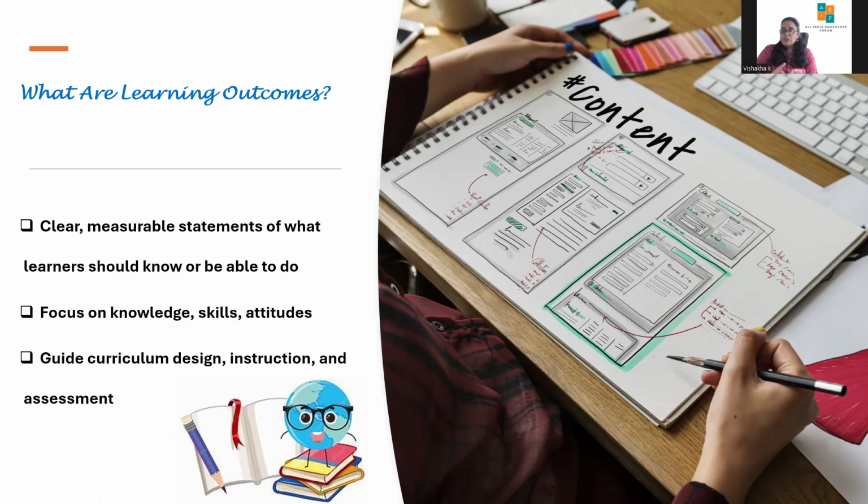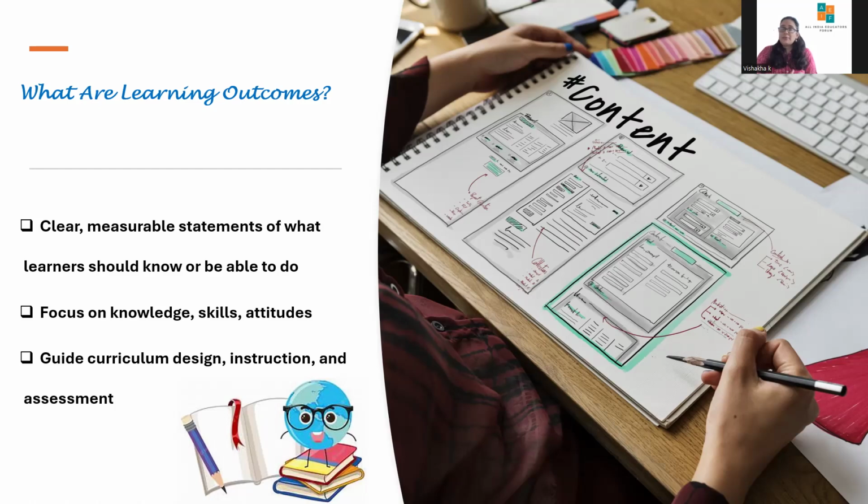Supposedly, we talk about focus on knowledge, what students should know. Focus on skills, what students should be able to do. Focus on attitudes or values, what students should feel or demonstrate. So they guide curriculum design, instruction and assessment. We take an example side by side.